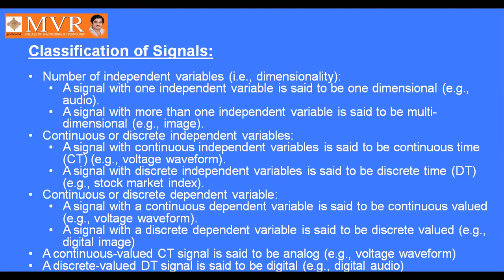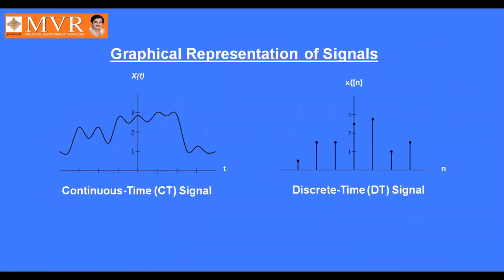So a continuous valued signal will be continuous for all time t, so we can treat it as an analog signal. A discrete valued signal is one which will appear at discrete instants of time only. That's why it will appear as a digital signal. Okay, digital signal, right?